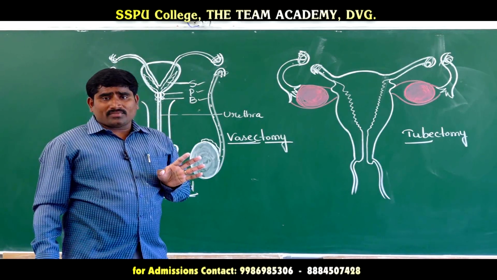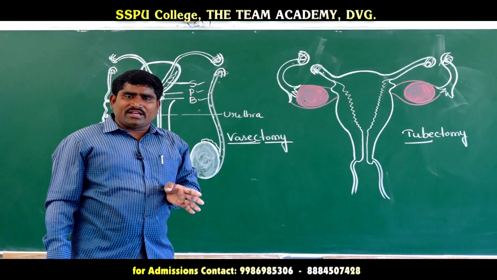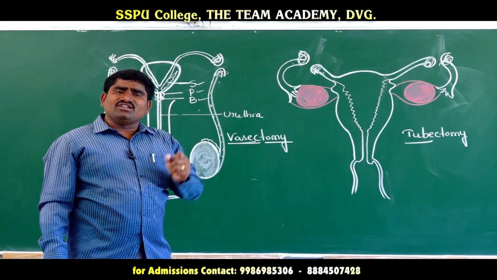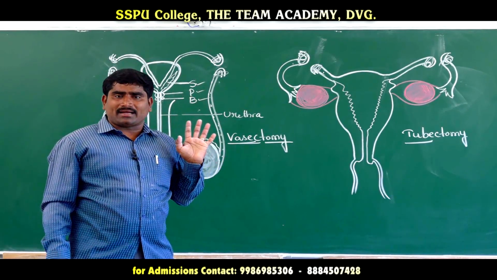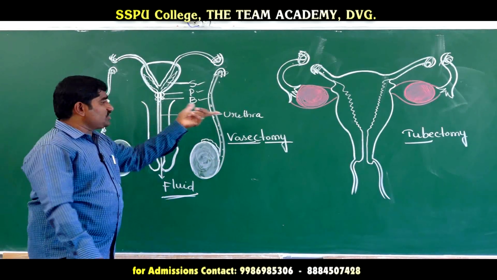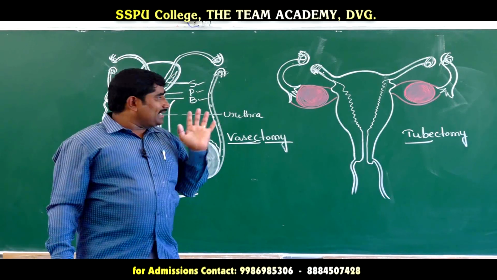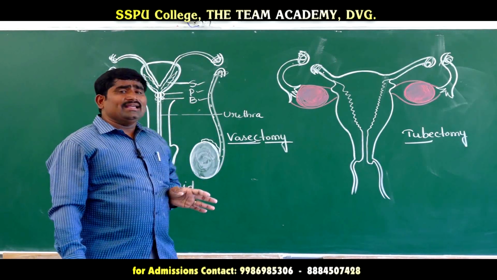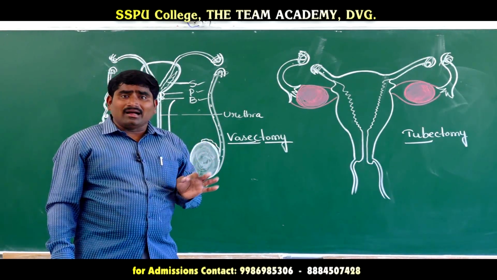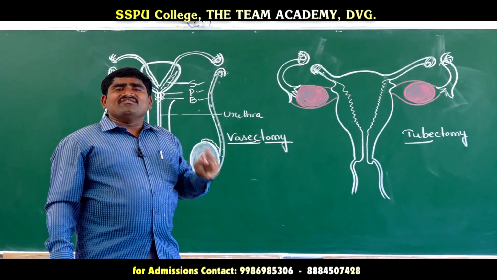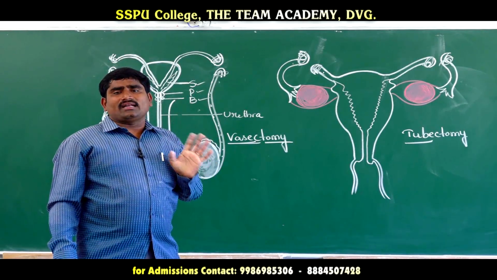But in the case of surgical methods, reversibility is very poor. With IUDs, as long as the female uses the IUD, she will not get pregnant. But if she stops using the IUD, she will get pregnant again normally. In the case of these two, reversibility is very poor. These are vasectomy and tubectomy, the permanent methods, also known as surgical methods. There are very few chances for reversibility.